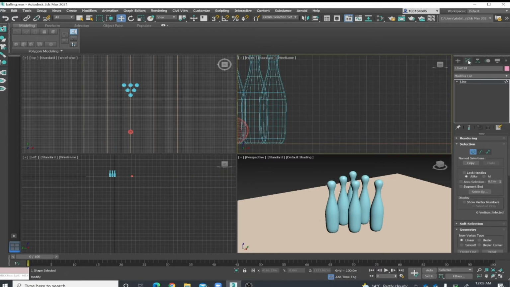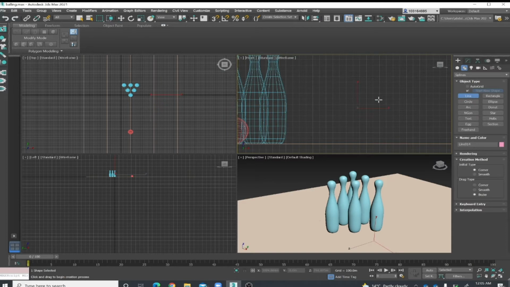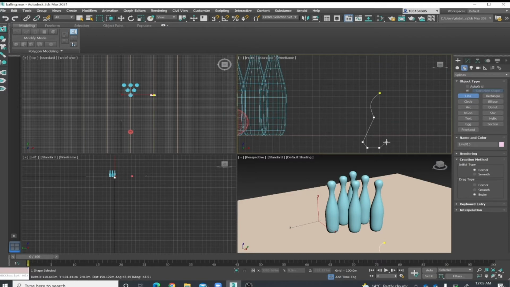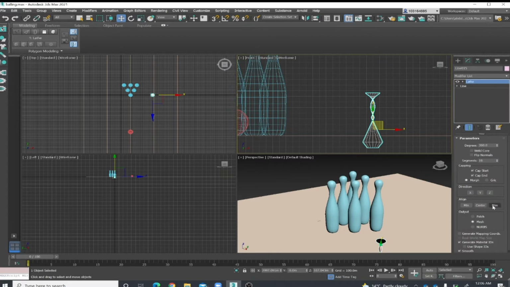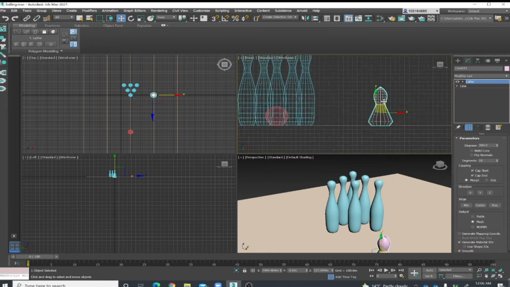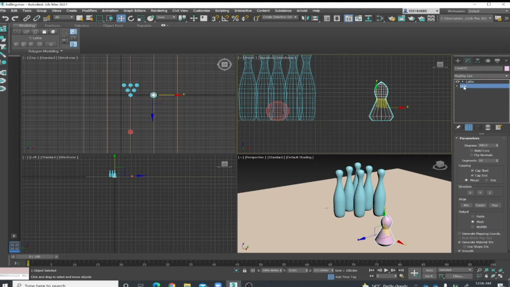And firstly we will just click on create and select shape, line, and draw some 2D shape, and go to modify and select, and go to max, and you will find a 3D shape like this.